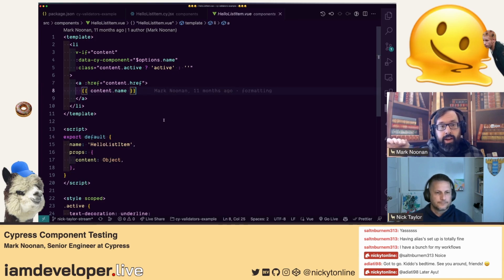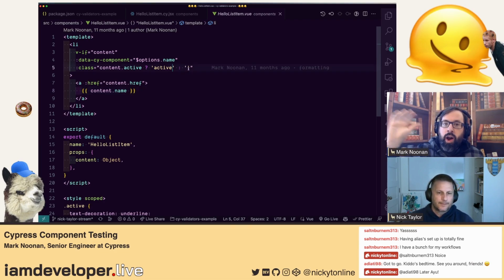So every list item has a href. Really every list item in this hello world app is a special category of list item that renders links. And the active state is used in navigation, for example. So we can drive the state of whether something appears to be active in the nav based on which page you're on, and we can do that by modifying the data this component receives.